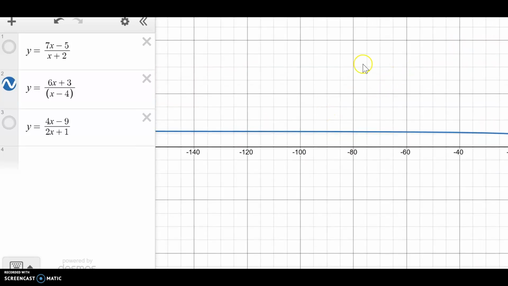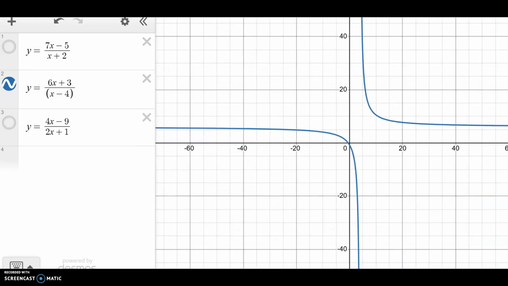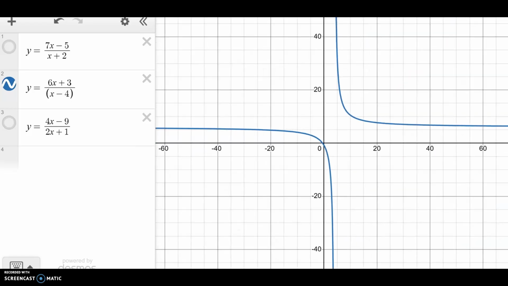They appear to be getting closer and closer to 6. So there's 5.8. See how it really slows down how much it's growing. So it looks like it's not really going to get to 6. So for this second function, it appears that my horizontal asymptote is y equals 6.